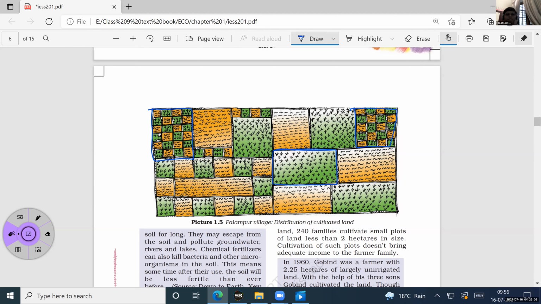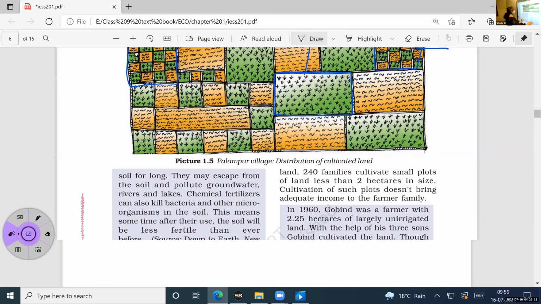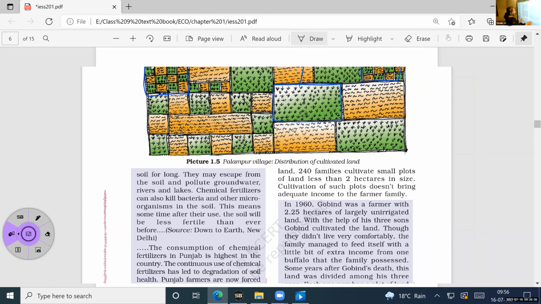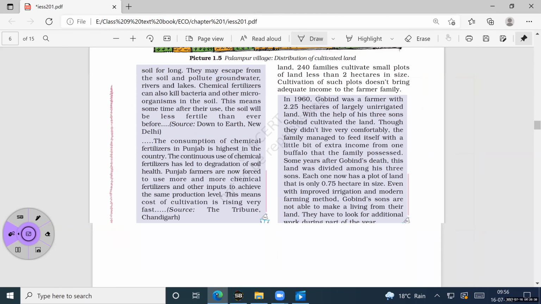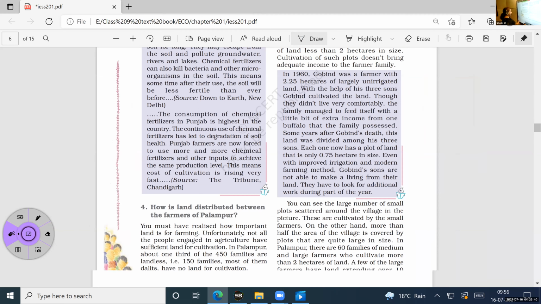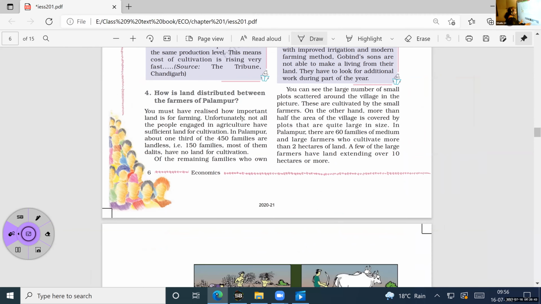So you see that this is owned by one person, and this is owned by so many farmers. So you see how unequally the land is distributed here. It's not at all equal. Some are having more land in their name, and some are having only a very small number of small plots under their ownership. So this is just to show how the land was distributed unequally among the villagers in Palampur.